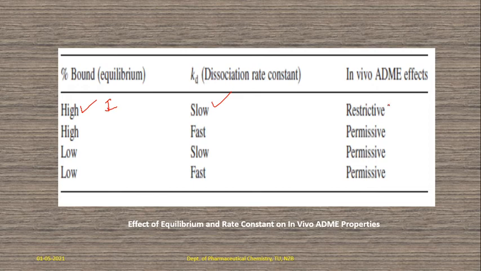So the ADME properties are lesser or restricted. Here the percentage bound is high and the dissociation rate is also high, which is important. So it may be permissive, or the ADME properties are also accurate.